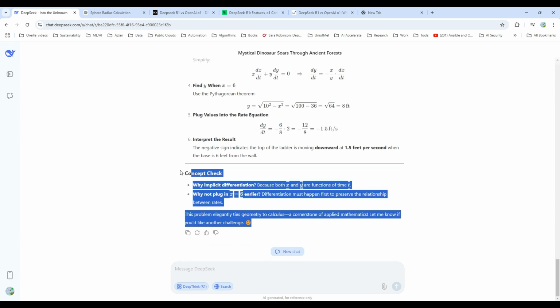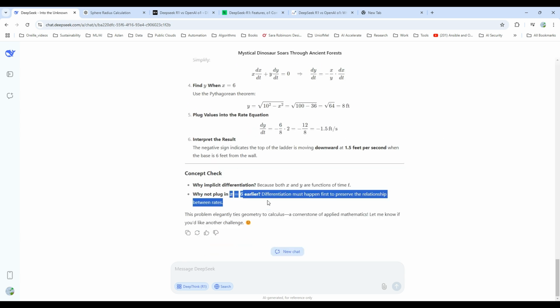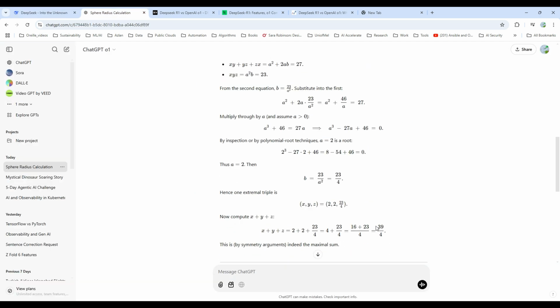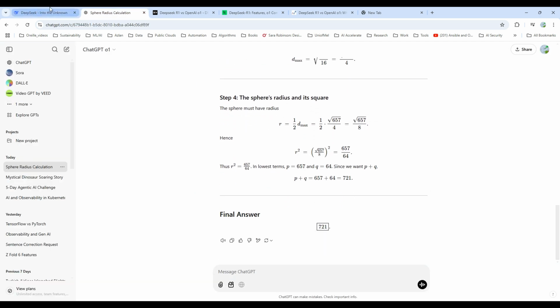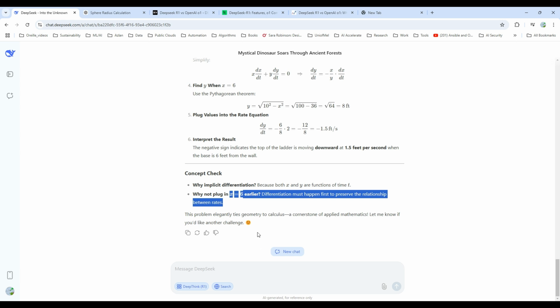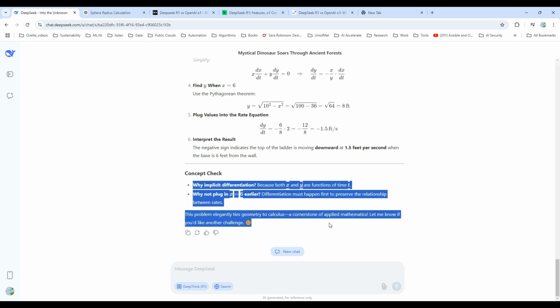Okay, and we even have a concept check here. ChatGPT does not have this concept check. It just gives us the final answer and the steps. But DeepSeek gives us a concept check with common questions about this topic, so you can answer some questions before you ask it. That's why DeepSeek is better for these things, while ChatGPT is better for deep analysis.